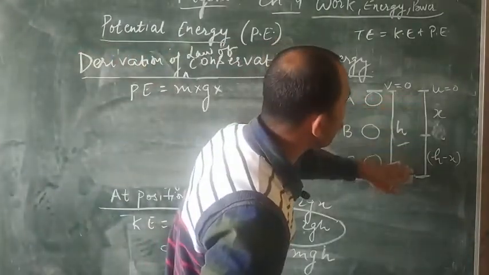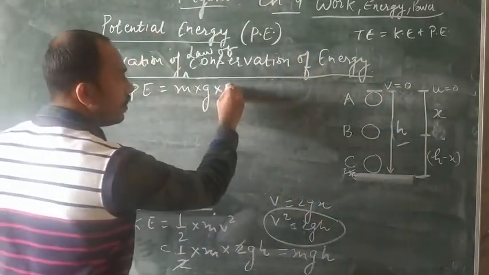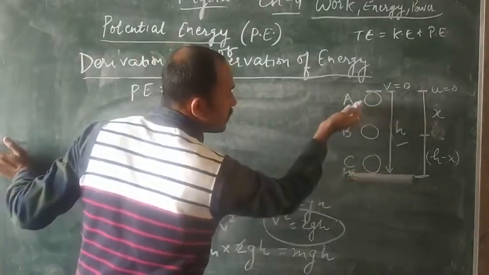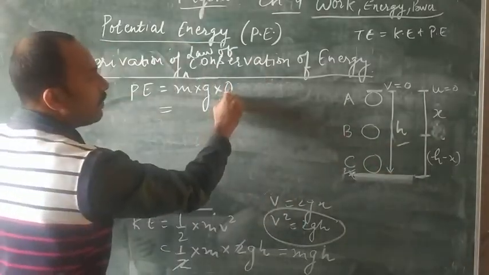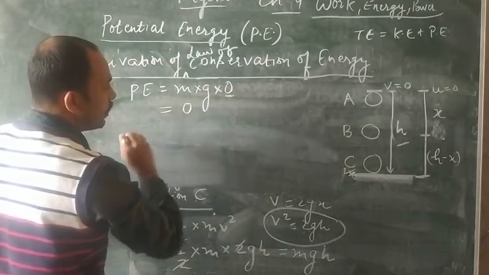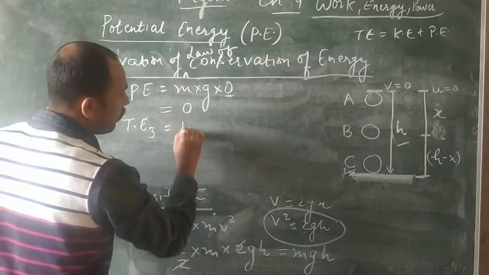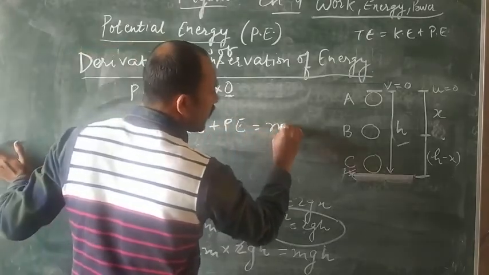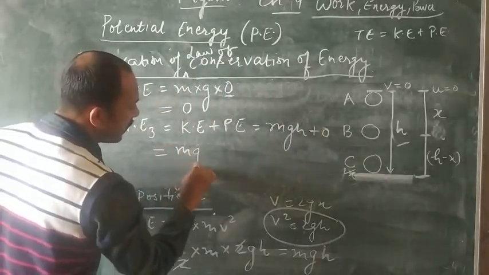When the ball reaches from A to C, there is no height, so we take height equals 0. So 0 into something is 0. Now total energy in the third case is kinetic energy plus potential energy. Kinetic energy we get mgh and potential energy is 0. So again in this case we are getting mgh.